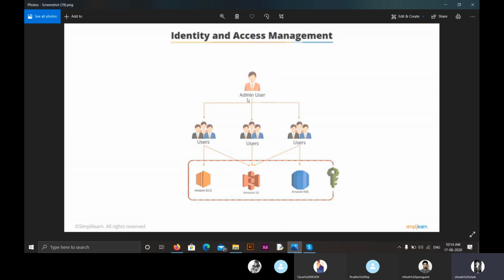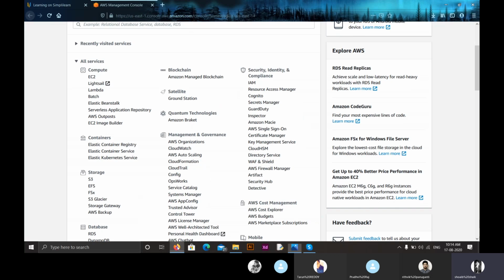So IAM enables us to securely control user access to all AWS services and resources. So I hope everyone is clear. If you have any doubt, you can ask me now about IAM.